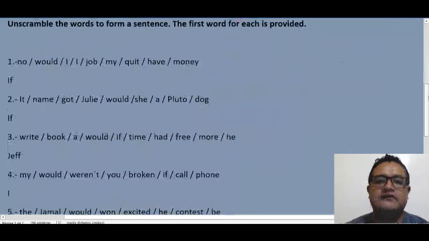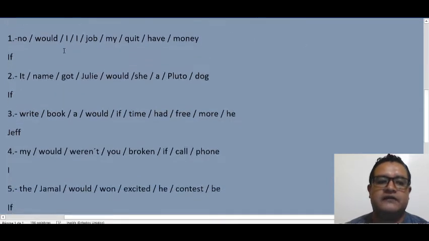In the next exercise, we have to put the words in order. We have to build some sentences. The instruction says, scramble words to form a sentence. The first word for each is provided. So we have to write sentences, and the first part is provided here. We have the if, the Jeff, I, and if. So we have to write the rest. In this case, we have many words, so we have to be careful which word we are going to use.